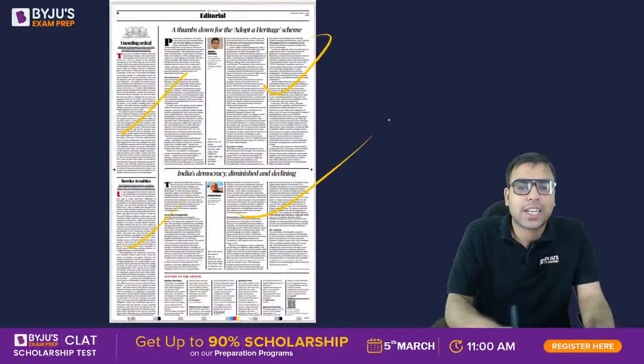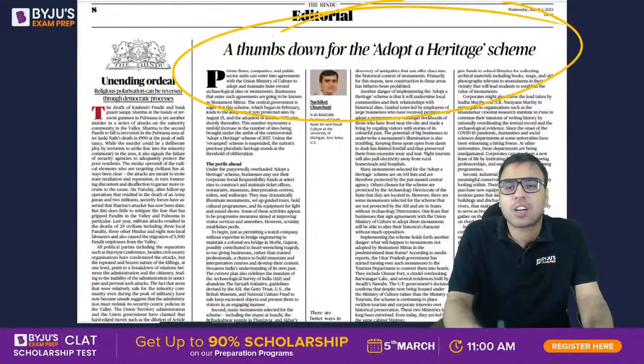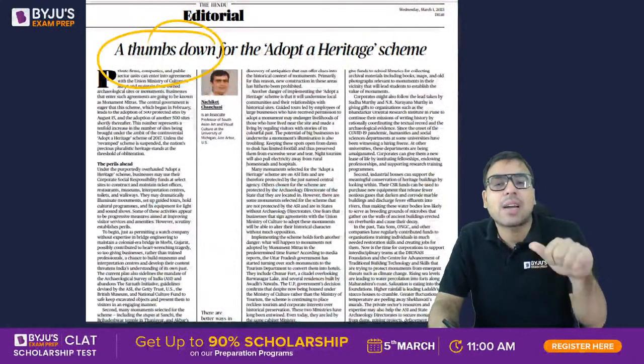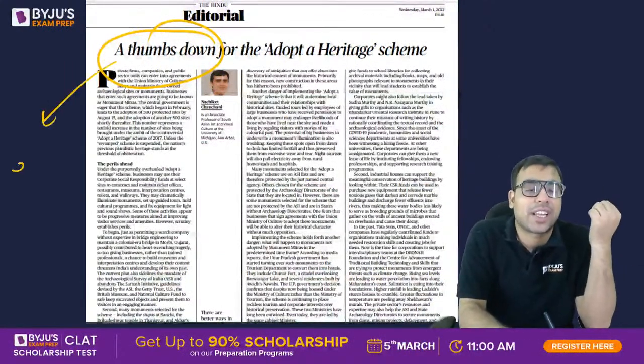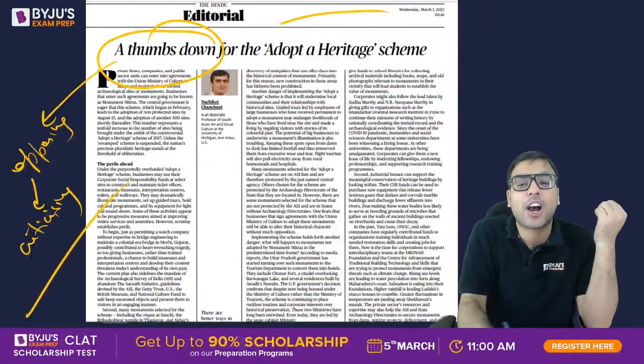Yes, these are the 4 articles. Let's talk about the editorials we are discussing. So let's go into this first. A thumbs down for the adopt a heritage scheme. देखो, thumbs up मतलब क्या होता है? Supporting. Thumbs down का मतलब होता है he is actually opposing or criticizing. So इस पूरे आर्टिकल में मोस्टली आप देखोगे, he is critical of the adopt a heritage scheme.